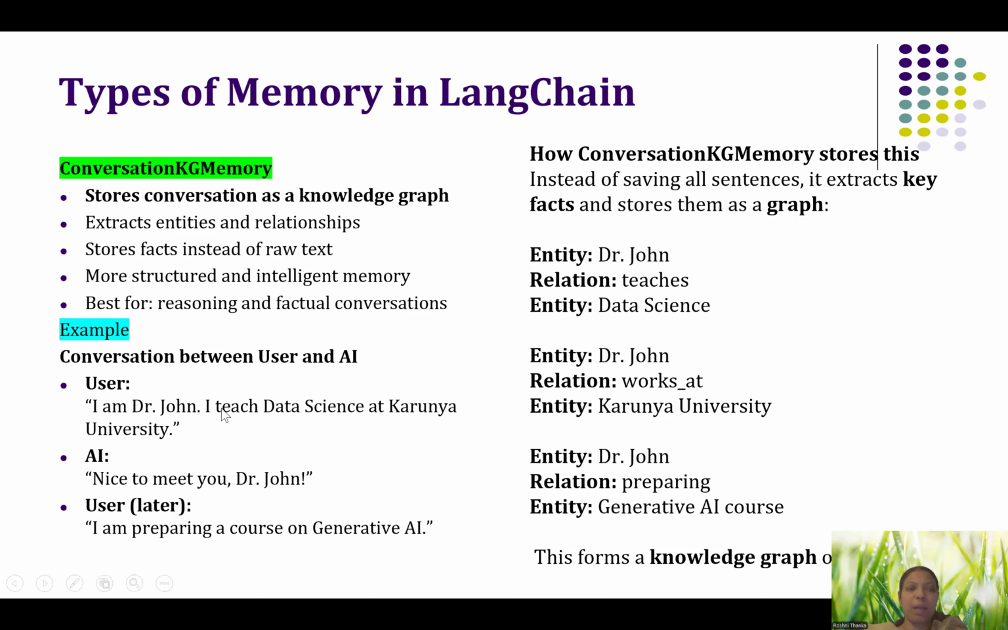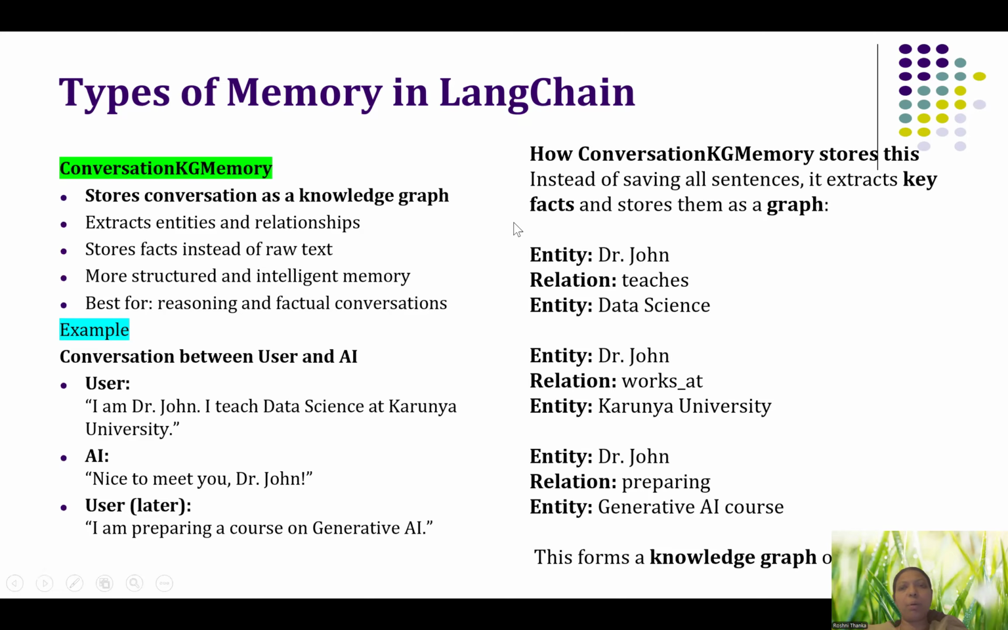So here is an example. I have some conversation between user and AI. It says I am Dr. John. I teach data science at Carnegie University. Then the AI says nice to meet you, Dr. John. And later the user says I'm preparing a course on generative AI. So this is what the conversation is. How does the conversation KG memory store this conversation? Instead of storing all the sentences, it will extract only the entities, that is the key facts, find the relationships, and then store that as a graph. That is what the knowledge graph is.